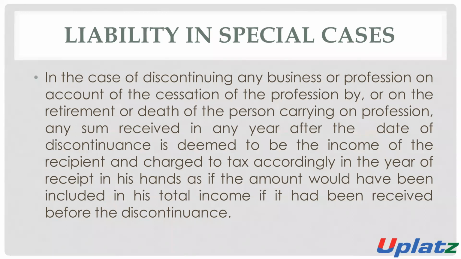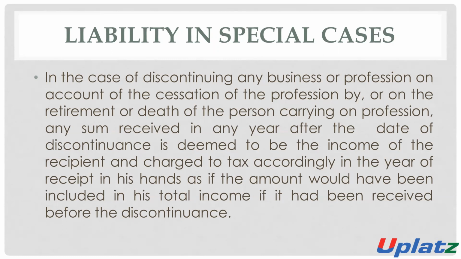So in the case of discontinuation of any business or profession on account of cessation, retirement, or death of the person who is carrying on the business, any sum received in any year after the discontinuation shall be deemed to be the income of the recipient and it shall be chargeable to tax in the year in which the income is received.